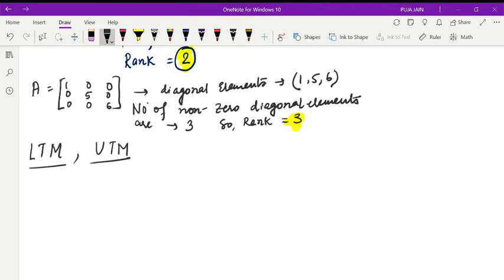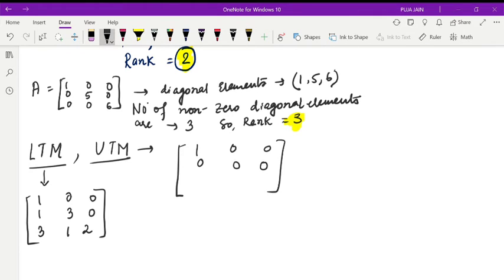In a lower triangular matrix, the lower elements are present, but the upper elements are 0. The diagonal elements will be present, and the lower part will be present. An upper triangular matrix is the reverse.